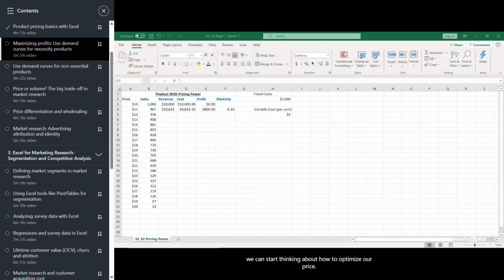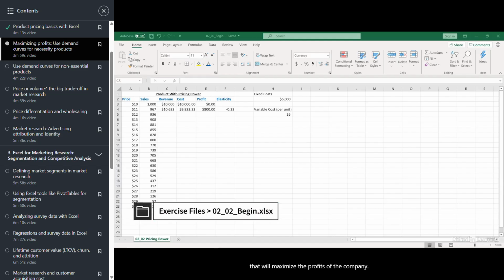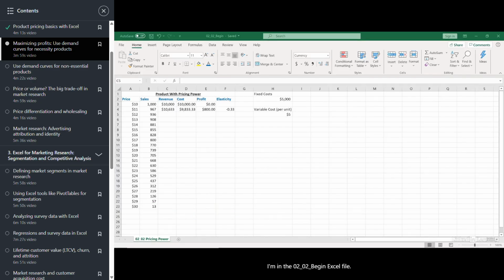Once you understand the different pricing models, we can start thinking about how to optimize our price. That is, how to set a price that will maximize the profits of the company. Let me show you what I'm referring to. I'm in the 0202 begin Excel file. Now, I'm looking at the sheet 0202 pricing power.